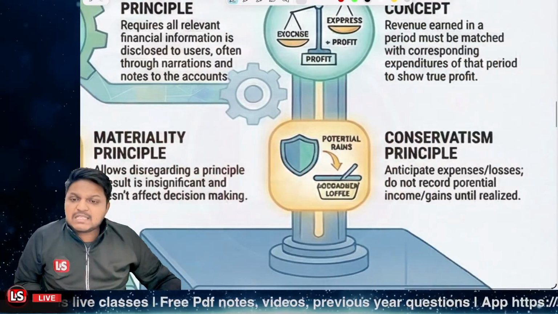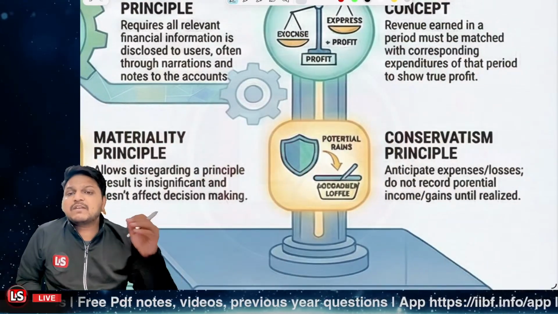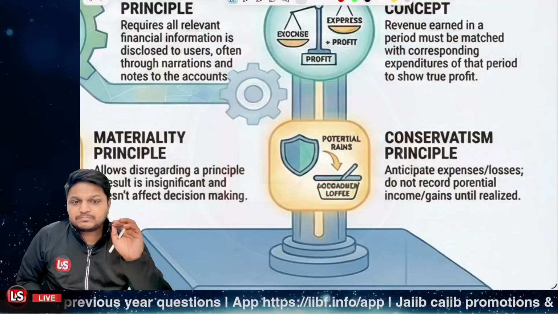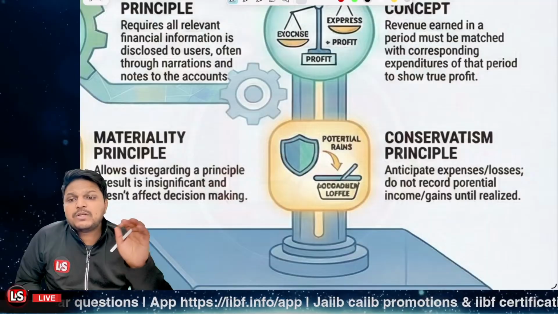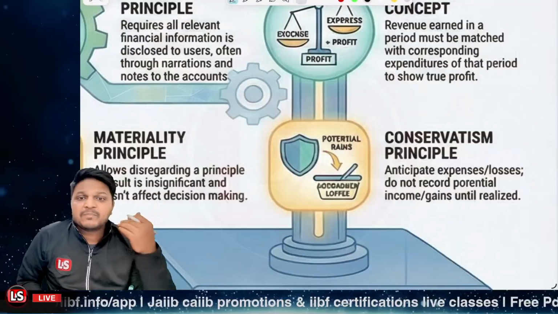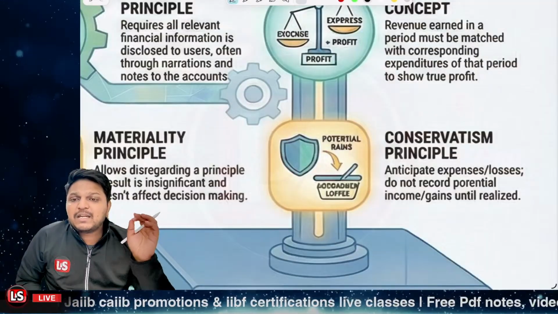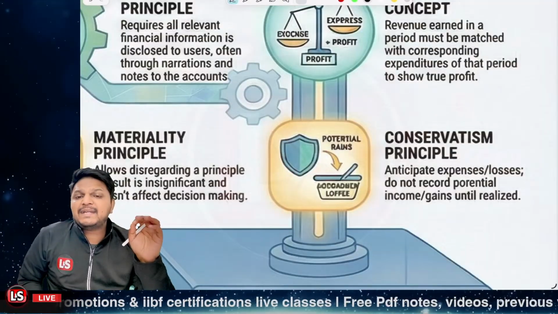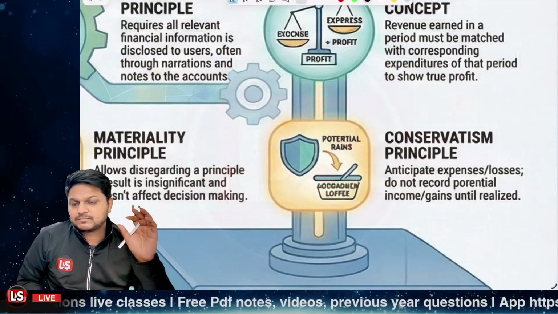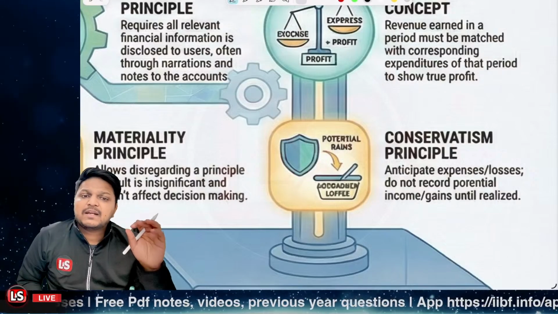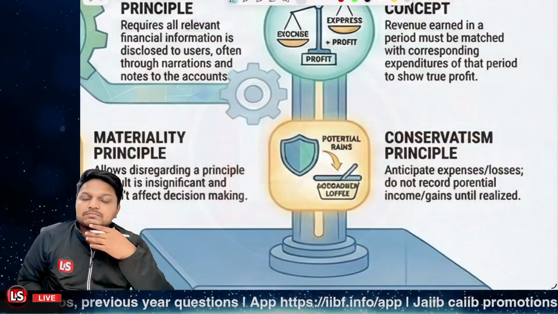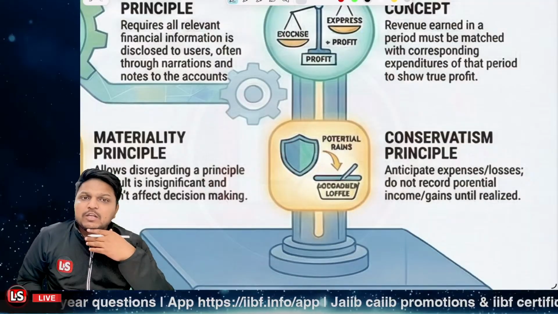Further, it's conservatism. Conservatism says that whatsoever the anticipated expenses or losses are, those are to be accounted for. If you're going to have an anticipated loss or an anticipated expense, those should be taken into account. But if you're going to have an anticipated gain or potential income, that should not be considered, right? That is to be taken care of. Is that clear? Is this particular point clear over here?